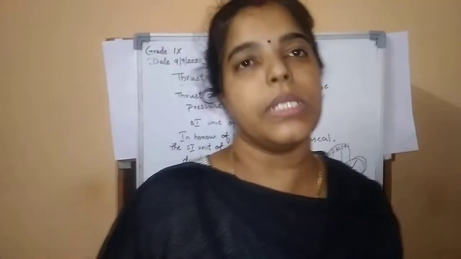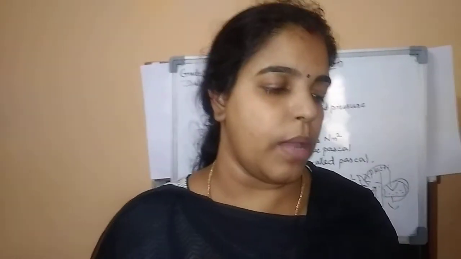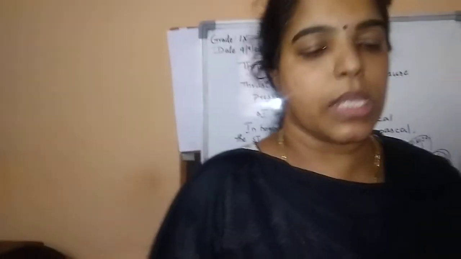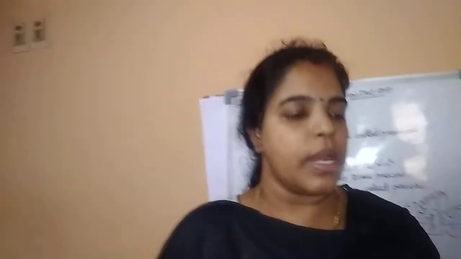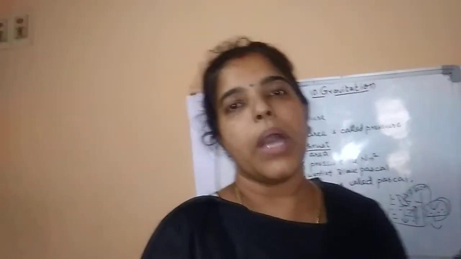The SI unit of density is kilogram per meter cube, and the density of a substance is defined as the mass per unit volume. It is often convenient to express the density of a substance in comparison with water. The relative density of the substance is the ratio of its density to that of water. Relative density is the density of the substance divided by the density of water.